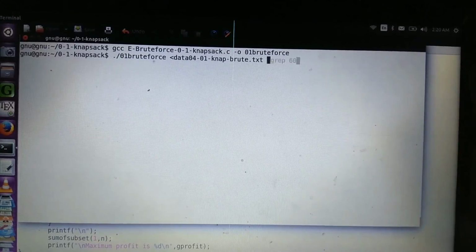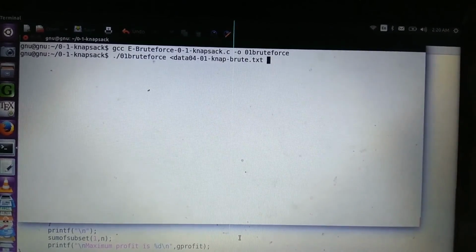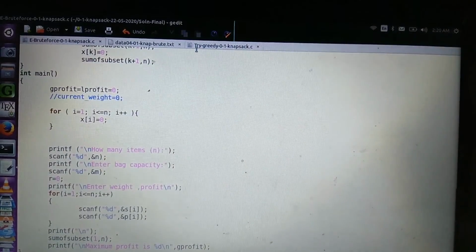Let us see the data file. Our data is stored in a file and we are passing that data file to this program. The format is: the first line carries the number of items and the second line the bag capacity.